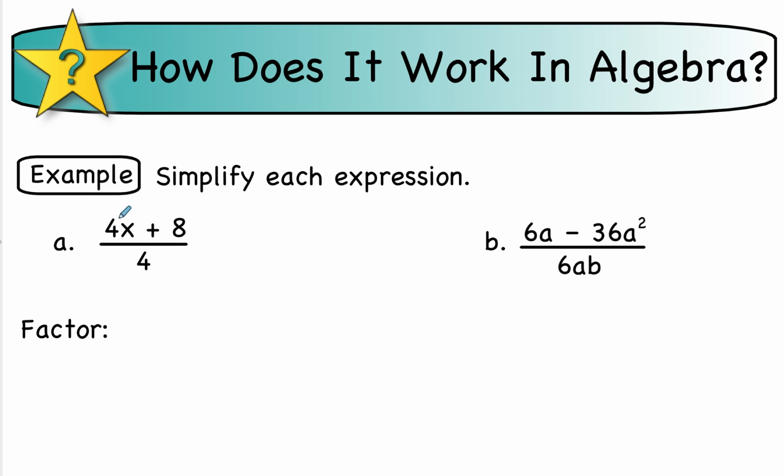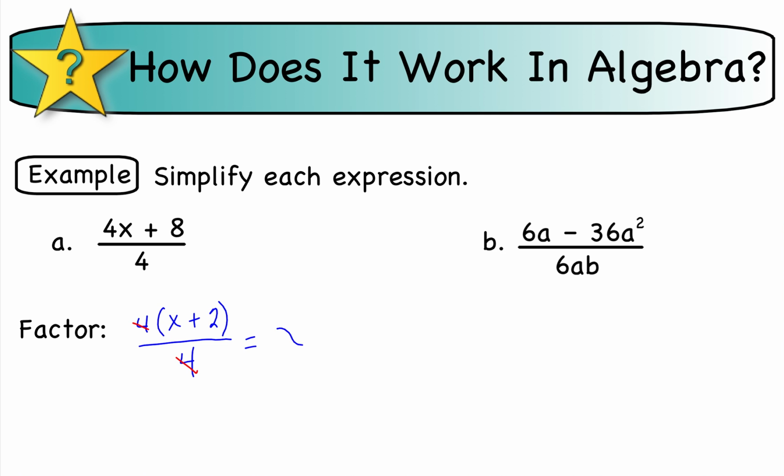Well, we can go ahead and factor the numerator. Okay, we have 4x plus 8. Both of those terms share a factor of 4. So if I take out a 4, I'm left with x in the first term. If I take 8 divided by 4, that leaves me with a 2. Now when we have that factored, you'll notice that the 4's can cancel in the numerator and in the denominator. So I can cancel those out, and I am left with, in simplified form, x plus 2. So that is my answer when simplified.